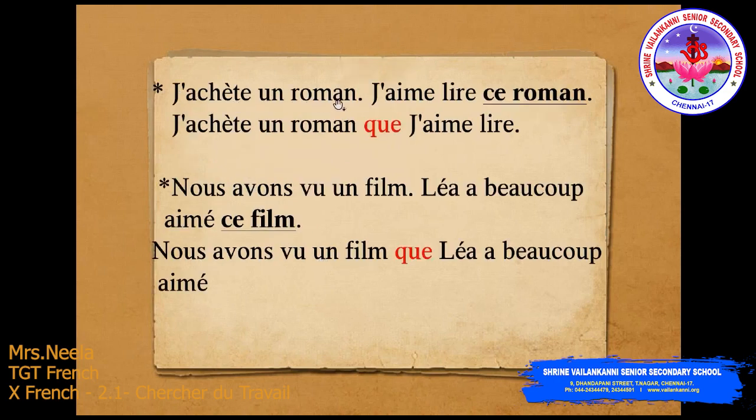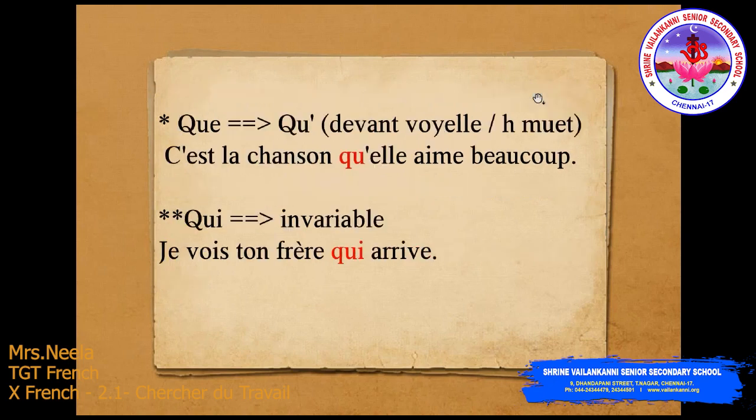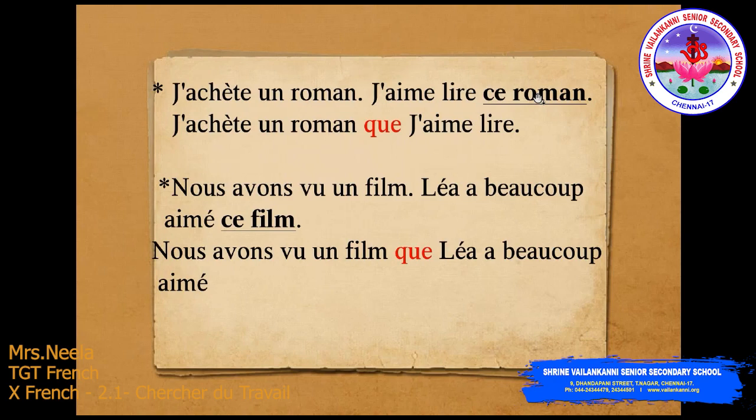J'achète un roman. This is the first sentence. The second, the subordinate, is j'aime lire ce roman. Now the word roman is repeated, and where the roman is placed in the second sentence, it is in the COD, le complément d'objet direct. So now we need to replace ce roman by the pronoun relative que. So, j'achète un roman que j'aime lire. One more example: nous avons vu un film.